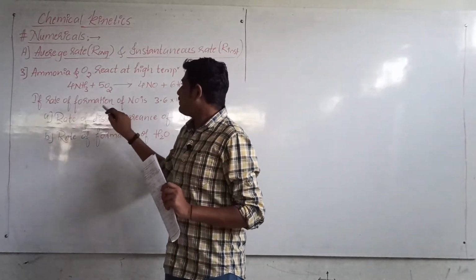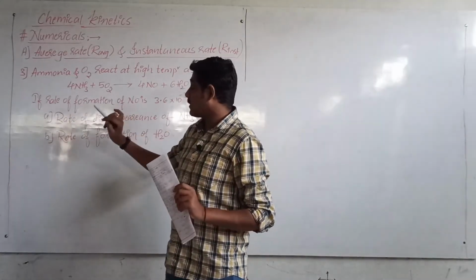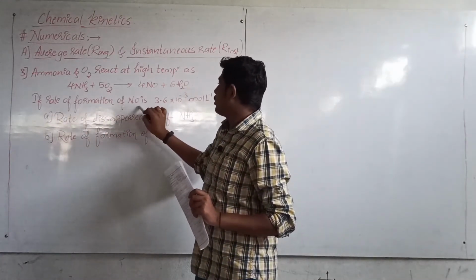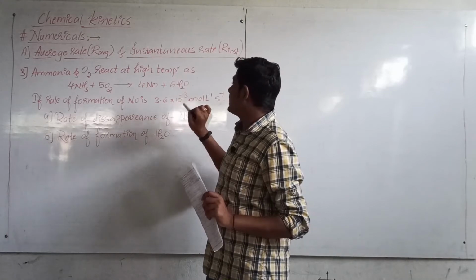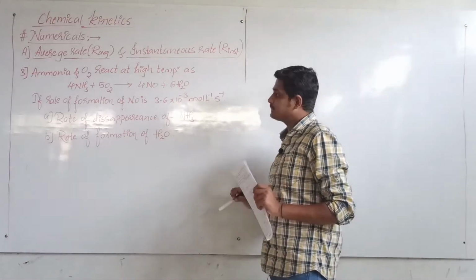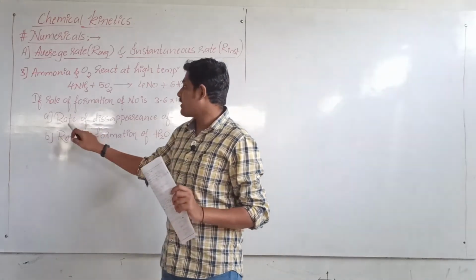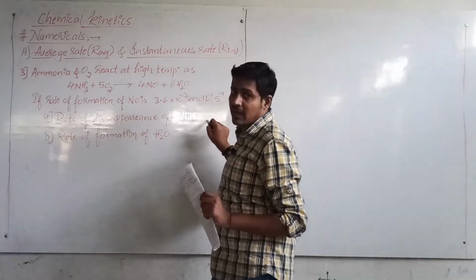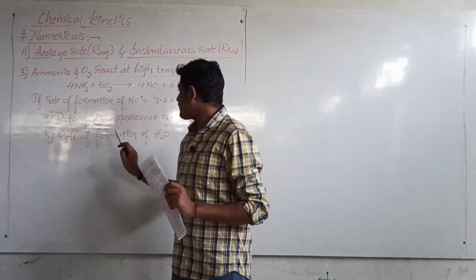Now listen properly, they have given the rate of formation of nitrogen monoxide is 3.6 × 10^-3 moles per liter per second. First we have to calculate the rate of disappearance of ammonia, then the rate of formation of water.